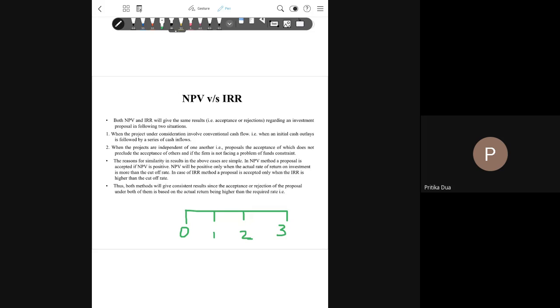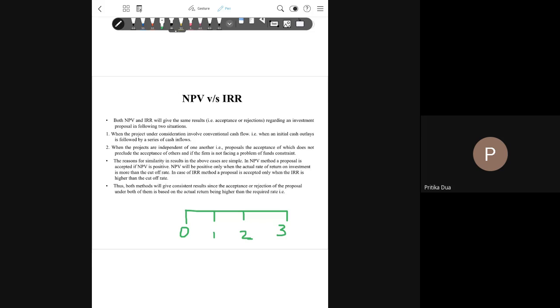So, simple accept-reject decisions, where you have a number of projects under consideration and you have to take simple accept-reject decisions. There, NPV and IRR will give you the same result. That is, as per NPV, you will select or accept all the good projects.